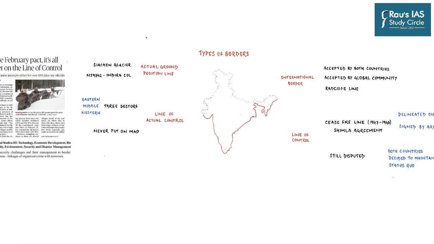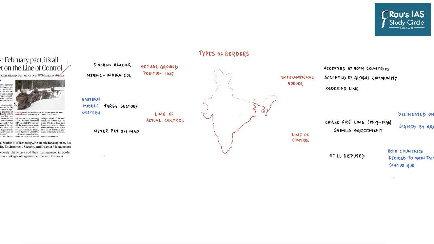Since February pact, it's all quiet on the line of control. And it highlights the fact that there has been no exchange of fire nor infiltration attempts from across the line of control for over 100 days since the commitment by India and Pakistan to adhere to 2003 ceasefire. And this is quite a great achievement for both the countries to be able to maintain peace along line of control.